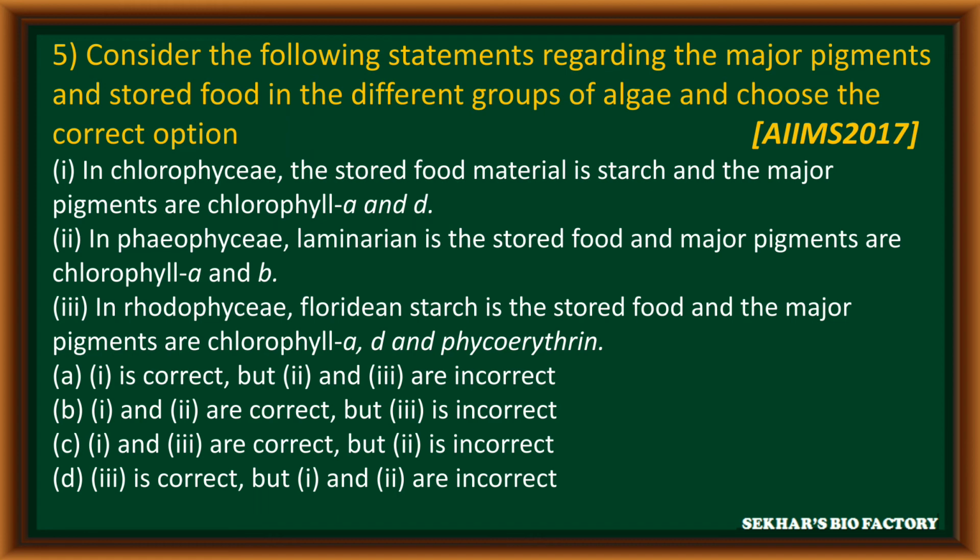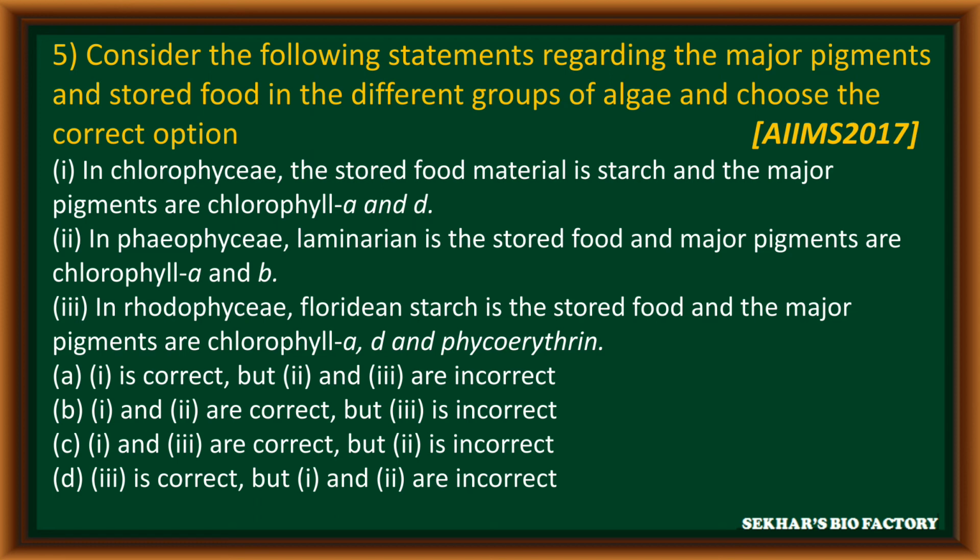Statement 2: in Phaeophyceae, laminarin is the stored food material and major pigments are chlorophyll a and b. Third statement: in Rhodophyceae, Floridean starch is the stored food and the major pigments are chlorophyll a, chlorophyll d and phycoerythrin.